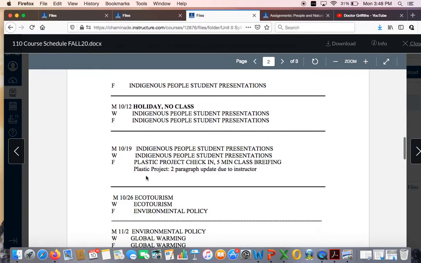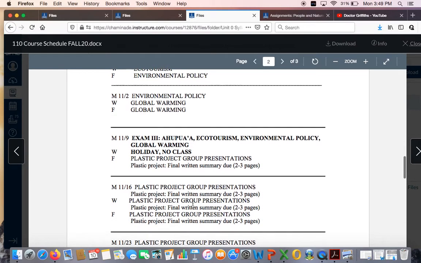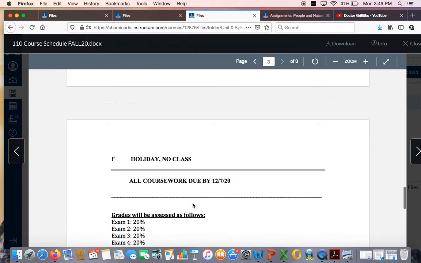And then we're going to put the plastic project on hold until we find out what's going on for the rest of the semester. We'll do ecotourism, environmental policy, and then global warming. And then again, we'll talk about the plastic project later on. Maybe we'll end up having to do another small individual project instead. We will play this by ear as we go along.